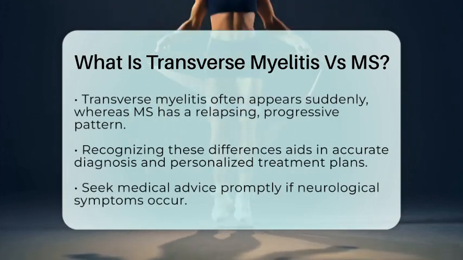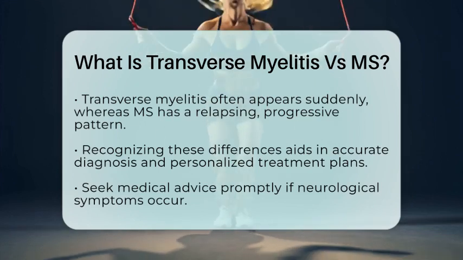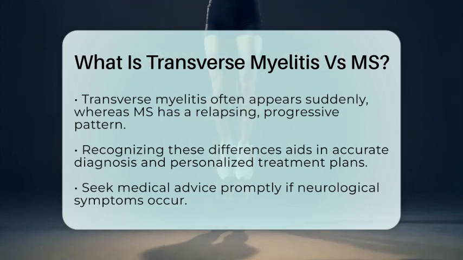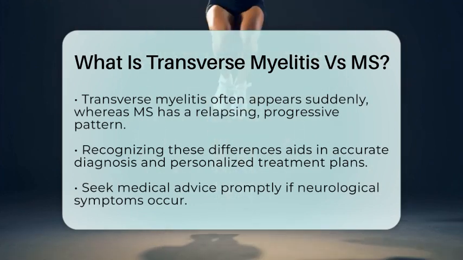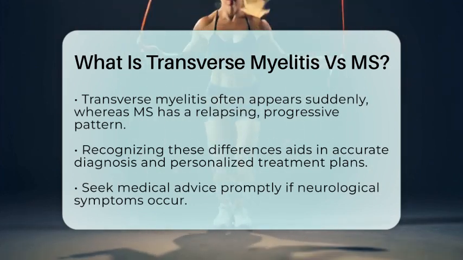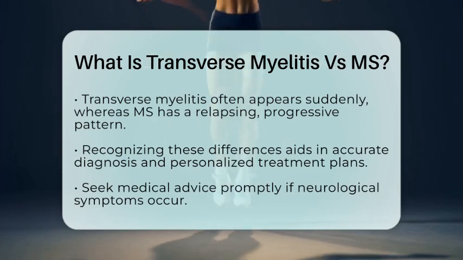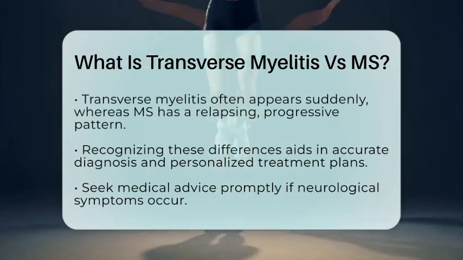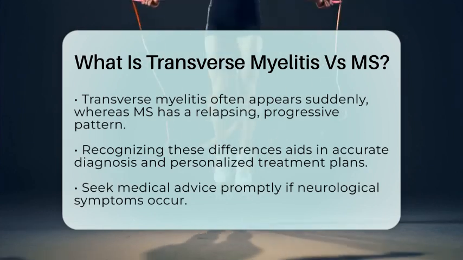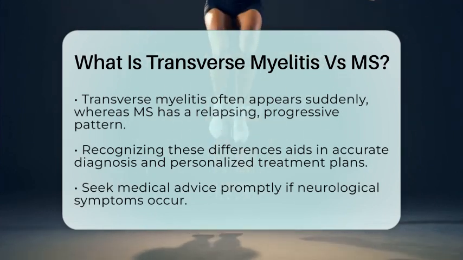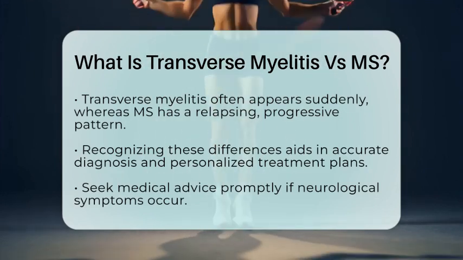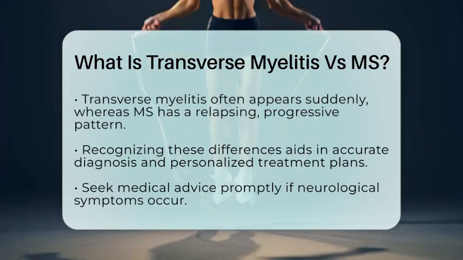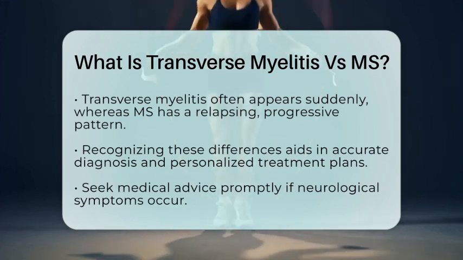Recovery from transverse myelitis varies. Some people recover fully, while others may have residual weakness or sensory changes. Long-term management depends on the individual's symptoms and whether they develop MS. In summary, transverse myelitis is an acute inflammation limited to the spinal cord, often presenting suddenly and with symmetrical symptoms. Multiple sclerosis is a chronic, relapsing disease affecting multiple parts of the central nervous system, with symptoms that can fluctuate over time. Recognizing these differences helps healthcare providers tailor diagnosis and treatment plans.